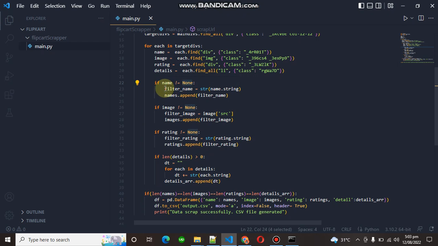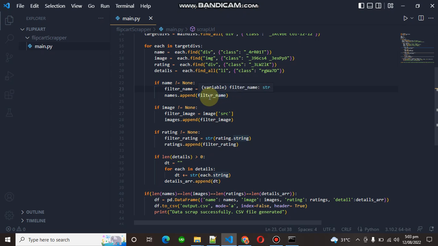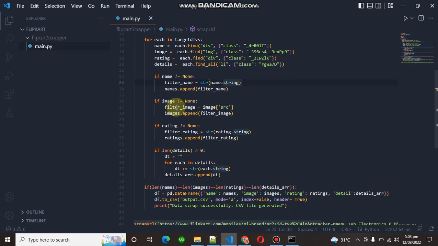I say filter name will be equal to the name that we get from above, dot string. What dot string does is it gets all the text which is inside your div tag. The same goes for the image, but in the image we don't need the text, we need the source.